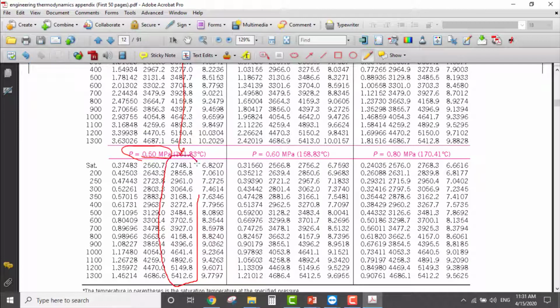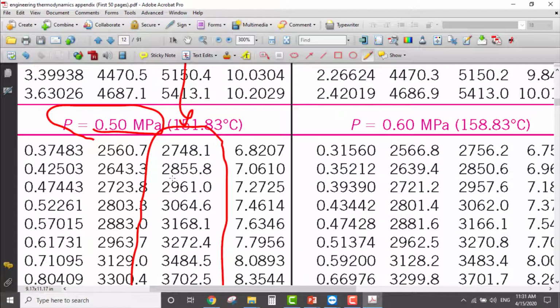So what we'll do now, we'll try to locate the given enthalpy, which is 2890 kilojoule per kilogram. So is it here? Where is it? So this is 2800. Let me go closer. So this is 2855, this is 2900. So our value is here. This value, 2890, is between these two values.